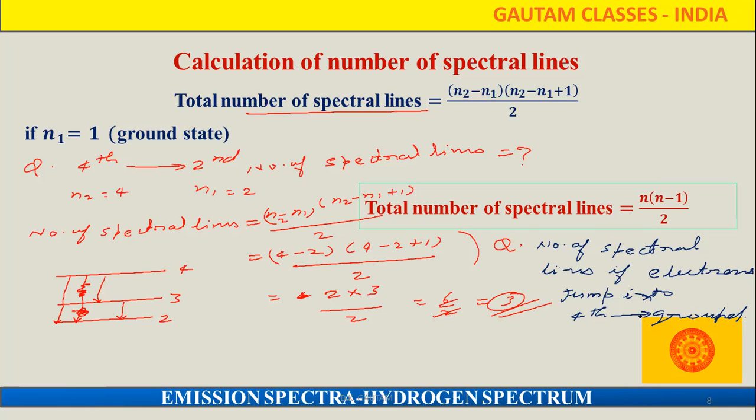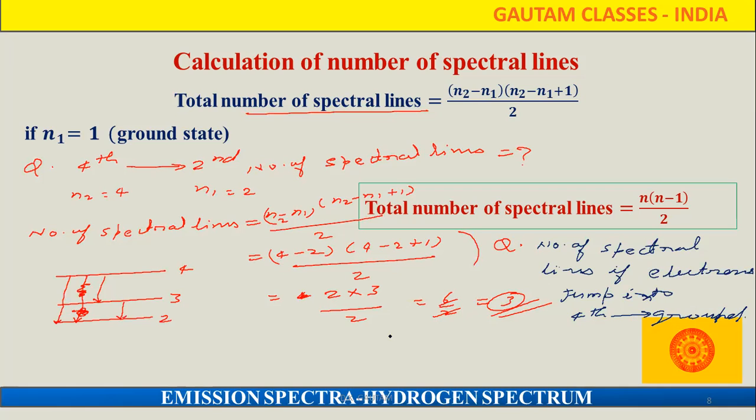So we have to find the total number of spectral lines.